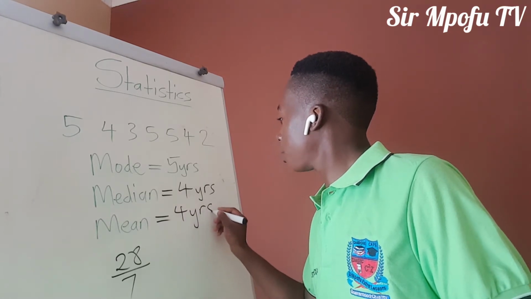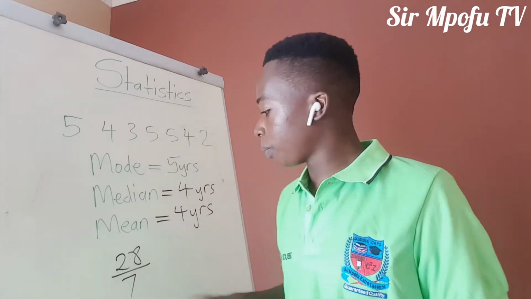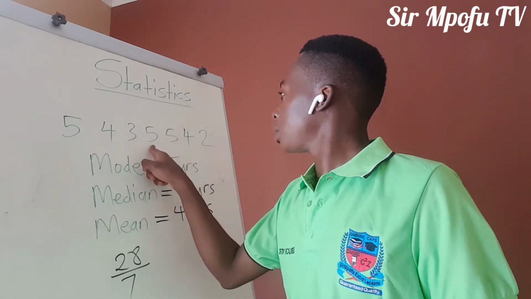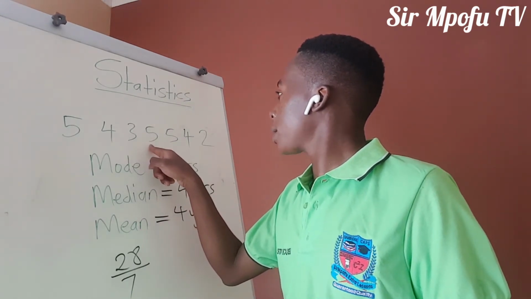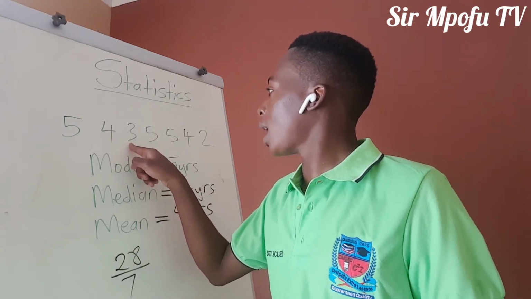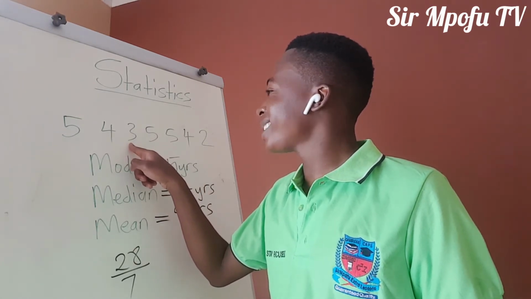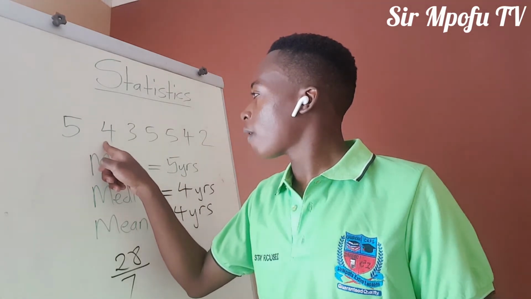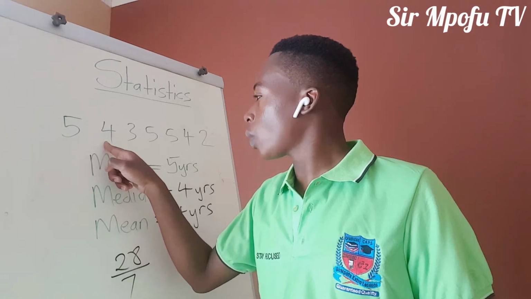Yes, that's our mean. Right? Let us double check if our 28 is correct. Here, that is 6. 6 plus 10, that is 16. 16 plus 3, that is 19. 19 plus 4, that would be 23.